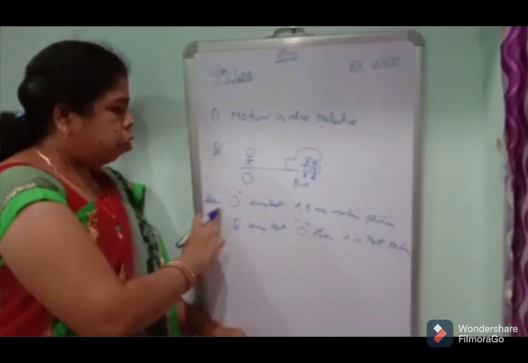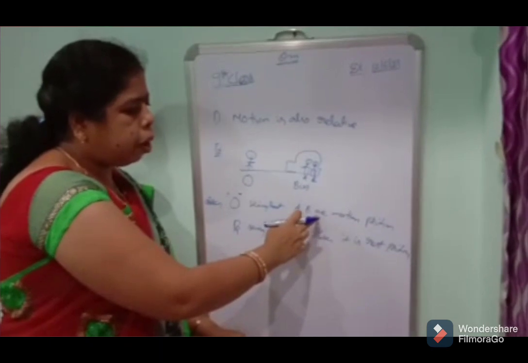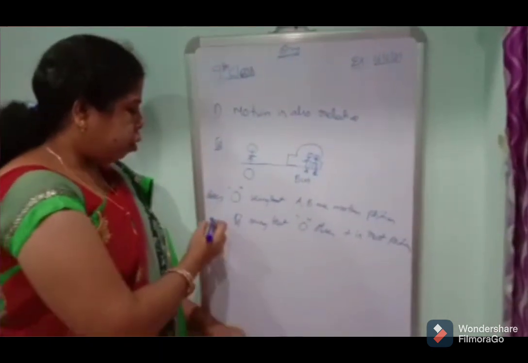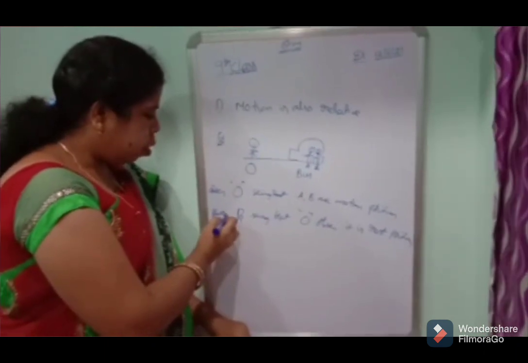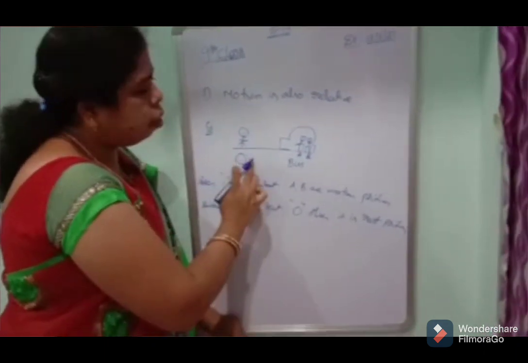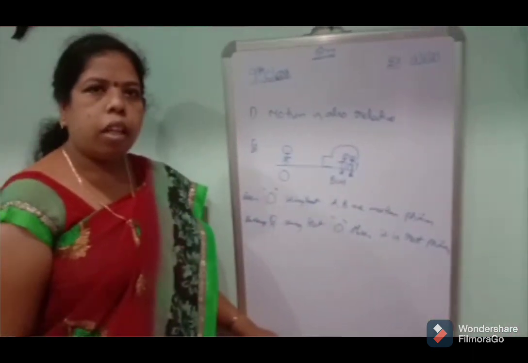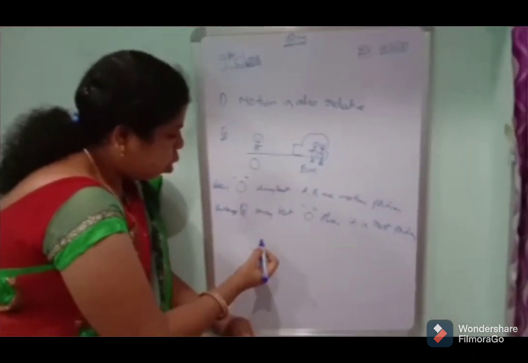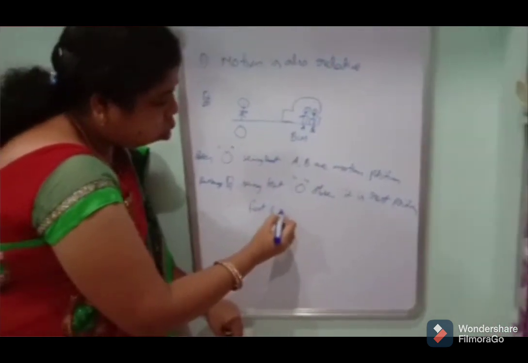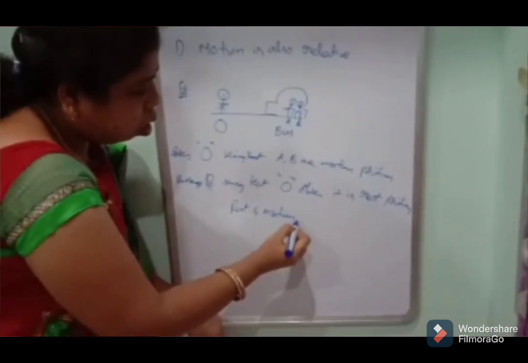Through the observer O seeing the passengers A and B, it will be a motion position. Now passenger B seeing the observer O, it is a rest position. That means rest and motion are relative.